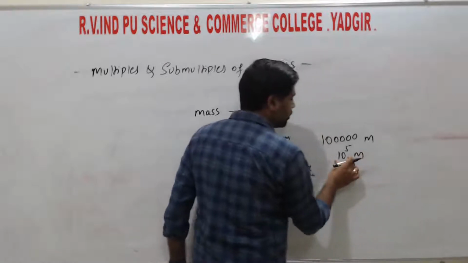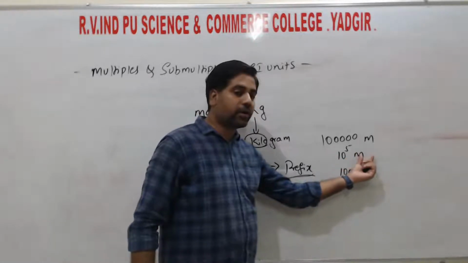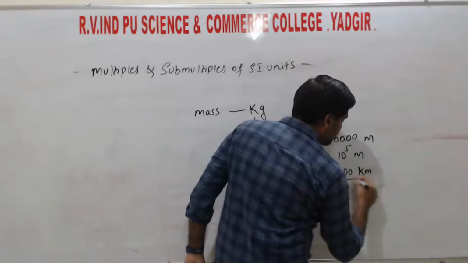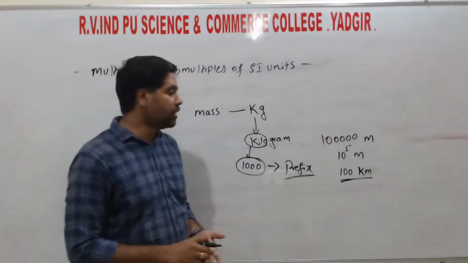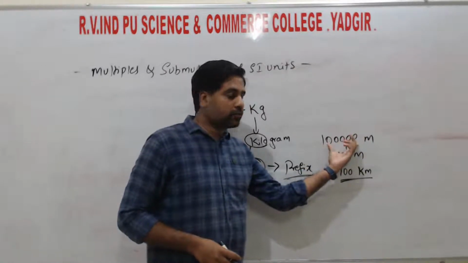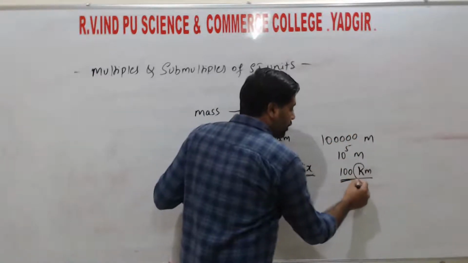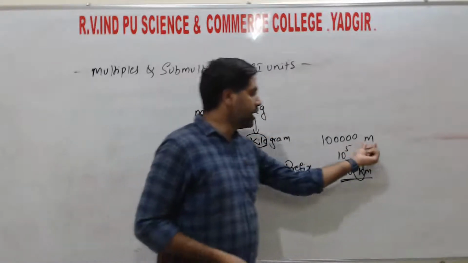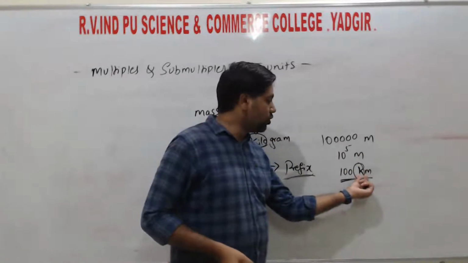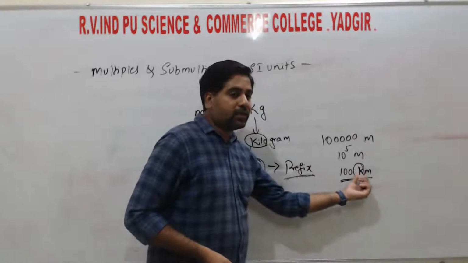This can be written in terms of 10 to the power of 5. So 10 to the power of 5 can be written as 10 to the power of 2 into 10 to the power of 3. So here 100 into 10 to the power of 3, we can write as 100 kilometer, right? Every time we can't write 1 lakh, 2 lakh, such a bigger numerical value, so we make it in the shorter form. So these we call as prefixes. Meter is the SI unit of length, and here we write the term kilo, whose value is 1000. So here we multiply the value, that is, we are adding the prefixes.